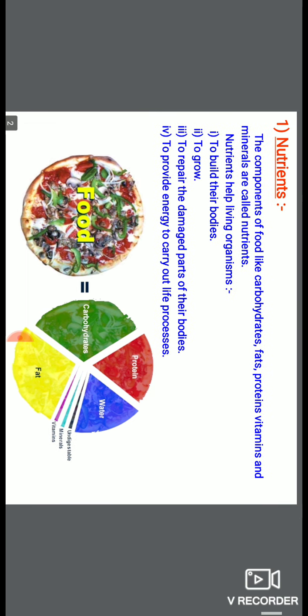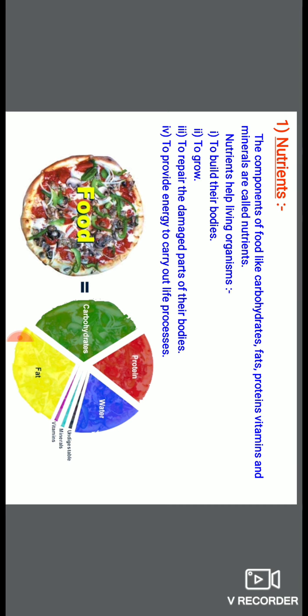Okay, so these are components of food. What are nutrients? These are the specific components which are present in your diet: carbohydrates, fats, proteins, vitamins and minerals. These nutrients are very helpful for living organisms.